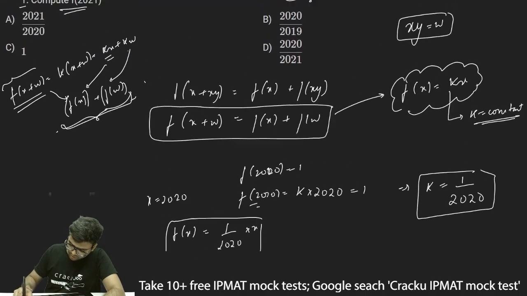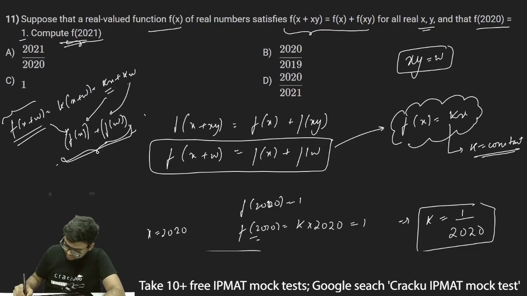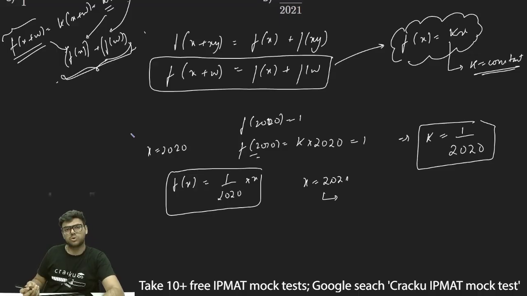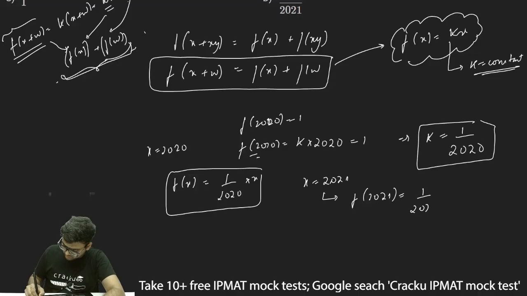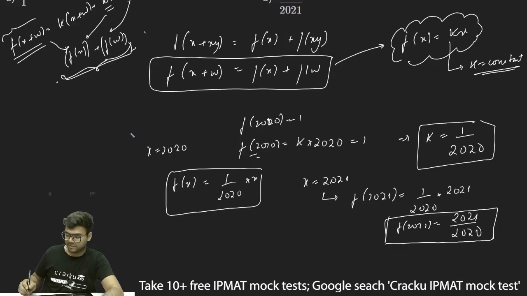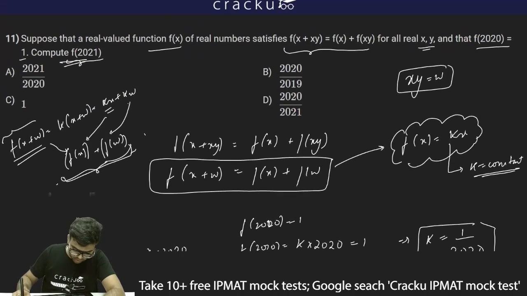I need to find the value of f(2021). So I have to just put x = 2021. If I put x = 2021, f(2021) is equal to 1/2020 times 2021, and thus f(2021) will be equal to 2021 divided by 2020. Therefore the correct option will be option A, which is 2021 divided by 2020.